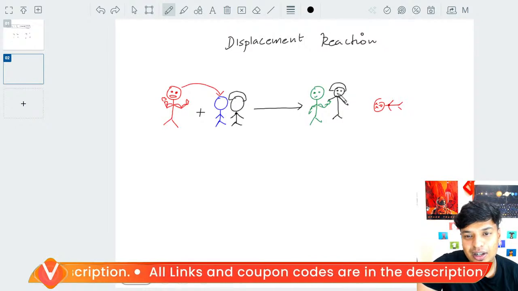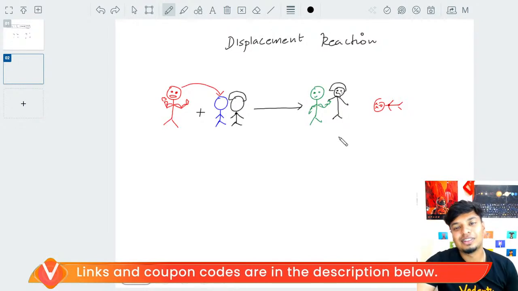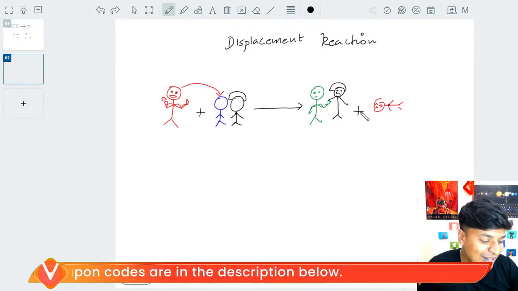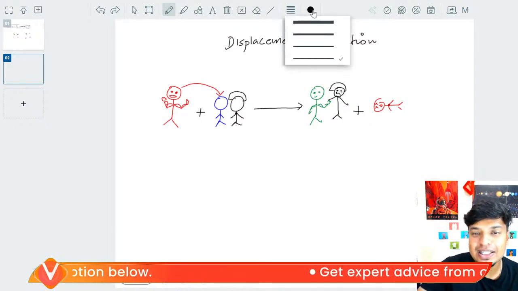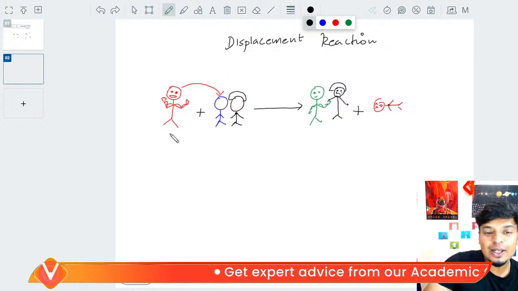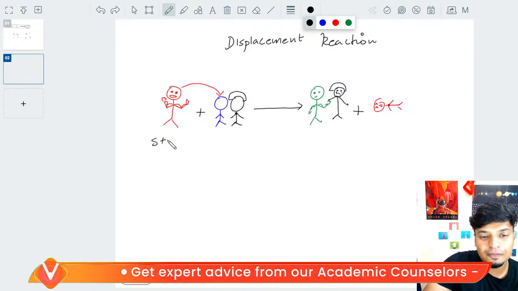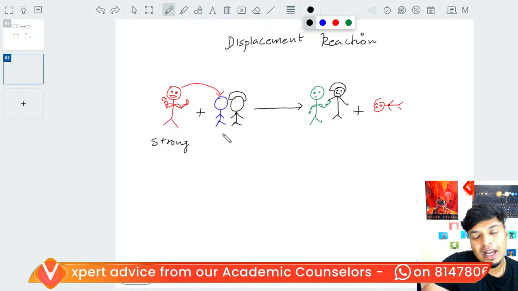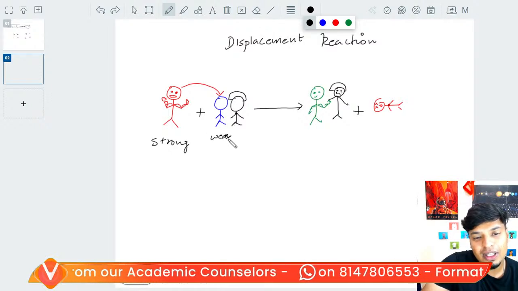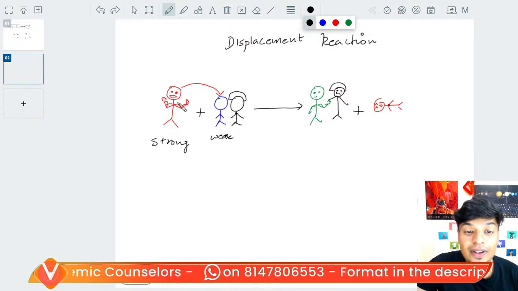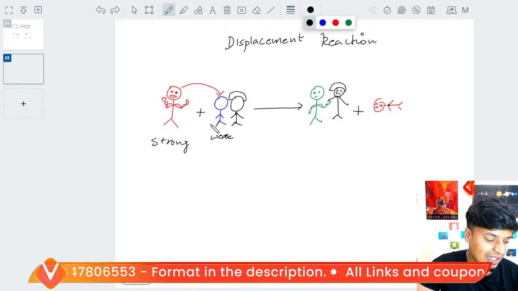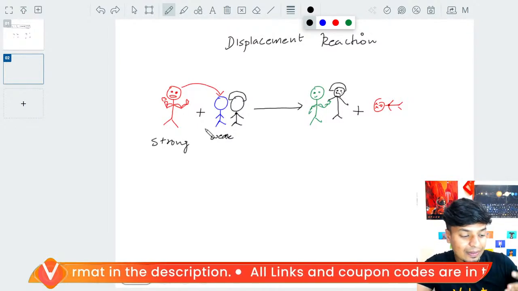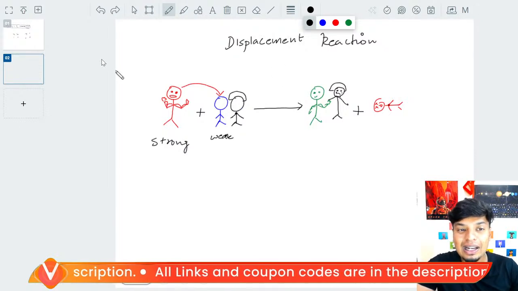But the heroine is crying. Okay, now why am I teaching all this? It's because of what has happened, guys. We saw that the villain was very strong and the hero was weak. That is why the villain was able to kill the hero, right? He was more reactive. More reactive.